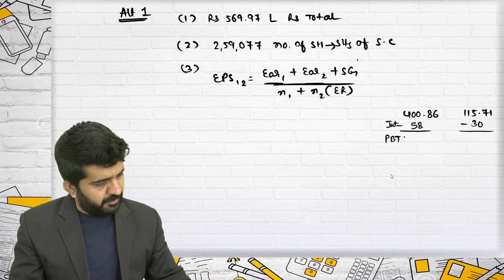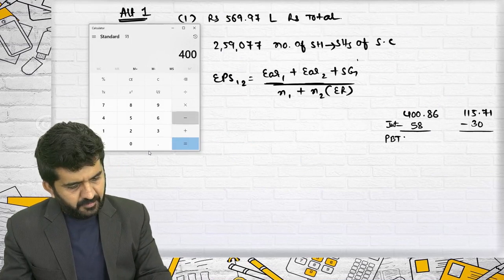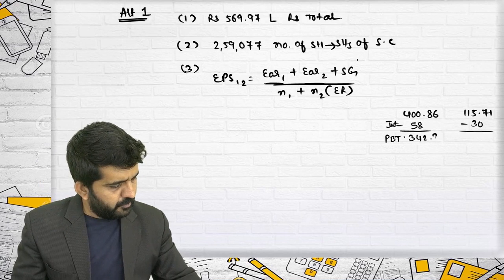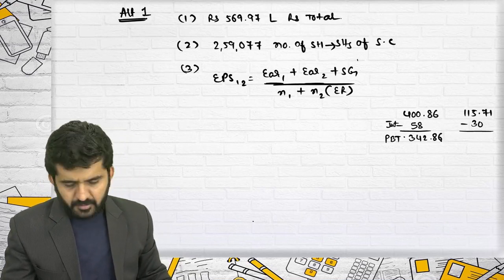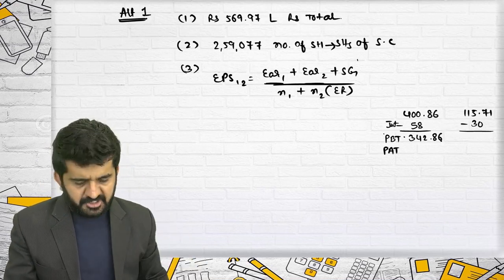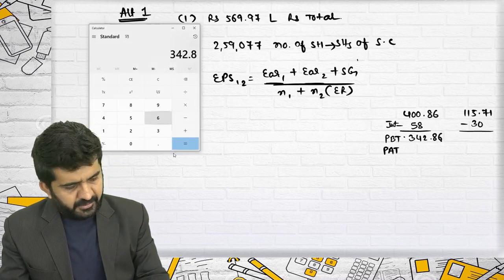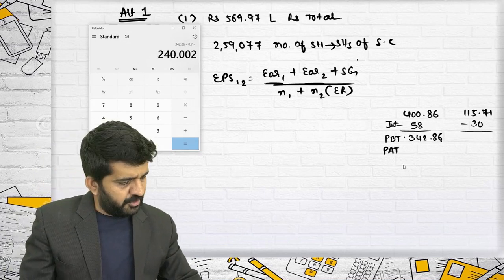Profit before tax will be 400.86 minus 58, which is 342.86. Profit after tax will be 70% of this because 30% is taxation. 342.86 multiplied by 0.7 is 240.002.